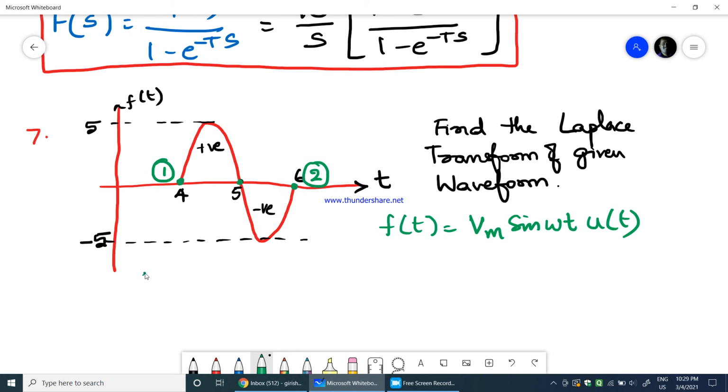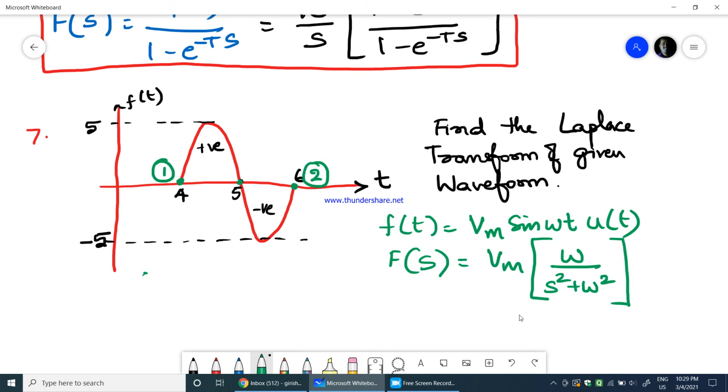Before that, if we take the Laplace transform of this function, we get F of s equals Vm, which is a constant, multiplied by the Laplace transform of sine omega t, which is omega by s square plus omega square.